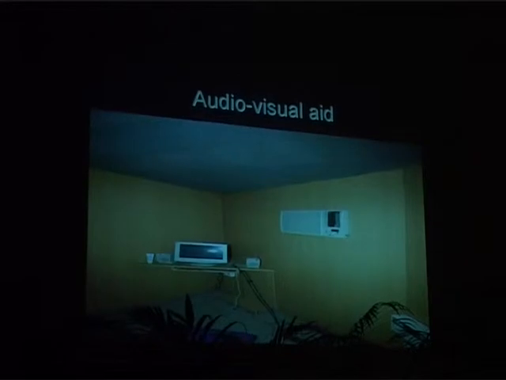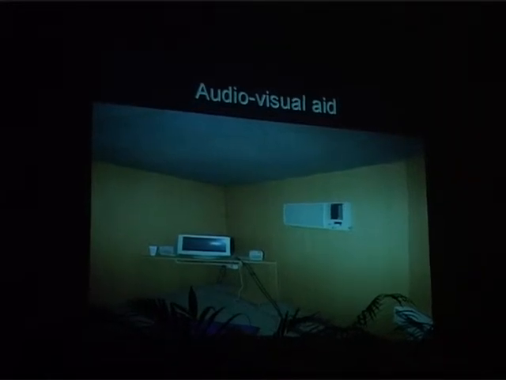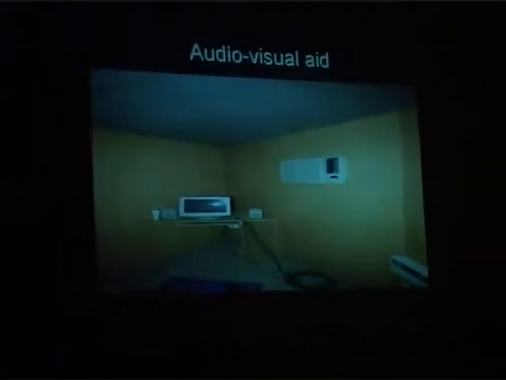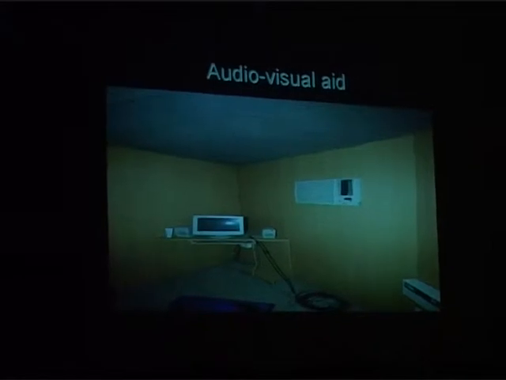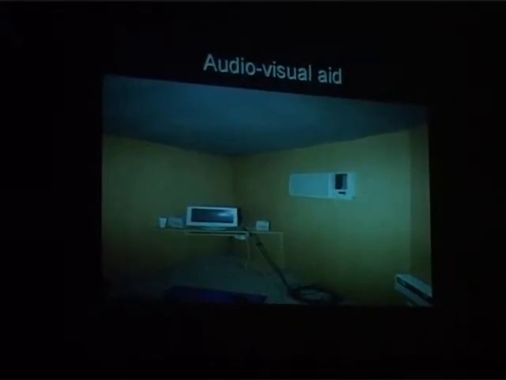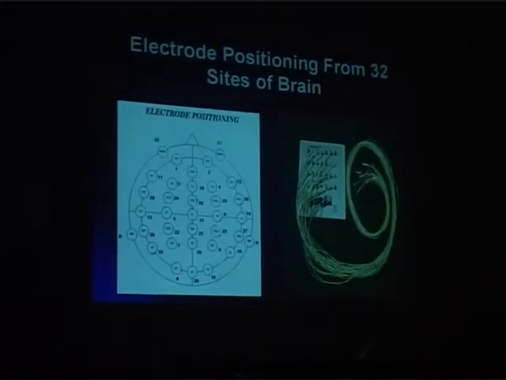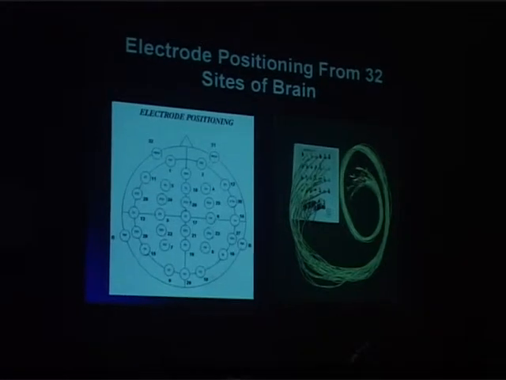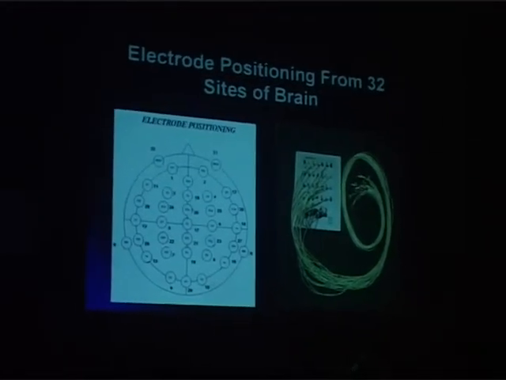We have two modes in brain mapping. One is the auditory mode and the other is the visual mode. In the auditory mode, the words will be programmed and presented through the speakers. And in the visual mode, the crime related photographs will be presented through the monitor in front of the individual. These are the 32 different areas where the 32 electrodes are placed on the scalp of the individual.